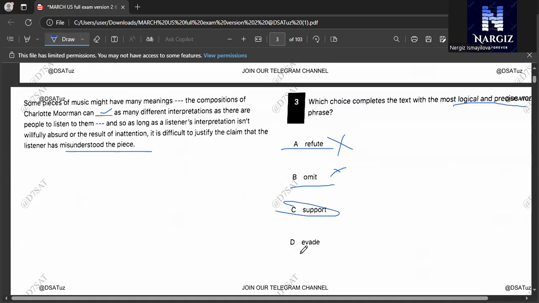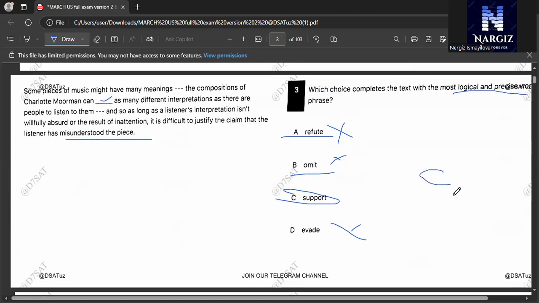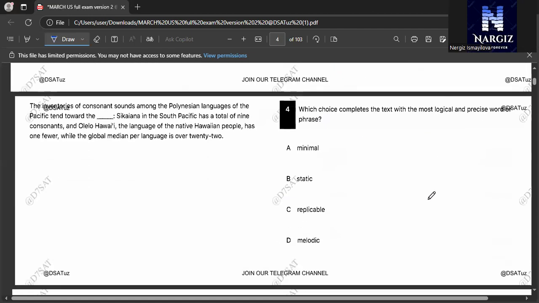D, invade, is incorrect. Why incorrect? Invade means to avoid, which doesn't make sense here. And the right answer of this test is C. Let's begin with the fourth question. The inventories of consonant sounds among the Polynesian languages of the Pacific tend toward them.